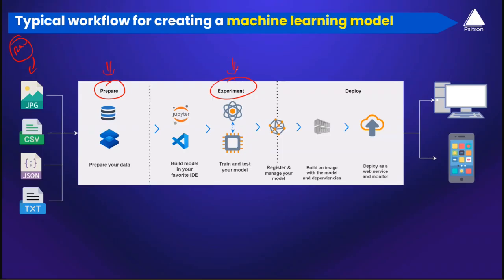So here comes the thing. Let's say you want to train a model and he has the data from the previous step. This is where he will be using an IDE like Jupyter Notebooks or VS Code, whatever the IDE is, where he can go ahead and write some code. It can be Python, whatever programming language you want to use. And why do we need to write the code here? Because you need to pick the right kind of data, isn't it?